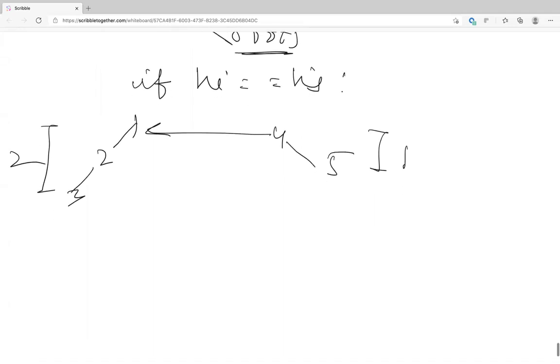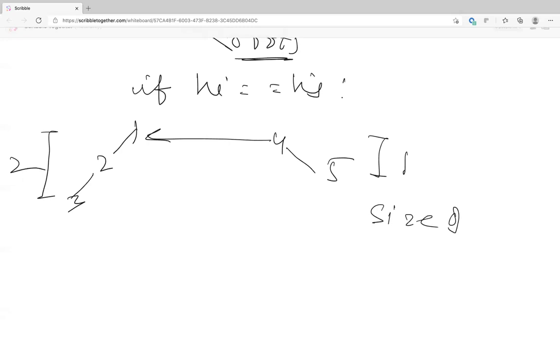No. So basically, the point is you maintain the length. That is what the point is, right? I know, and if you go by the literature, they all say by size, but eventually it's the height that you're trying to maintain. Size is size. I think all you guys are saying by the size of the cluster, the size of the tree, which is nothing but the number of nodes.